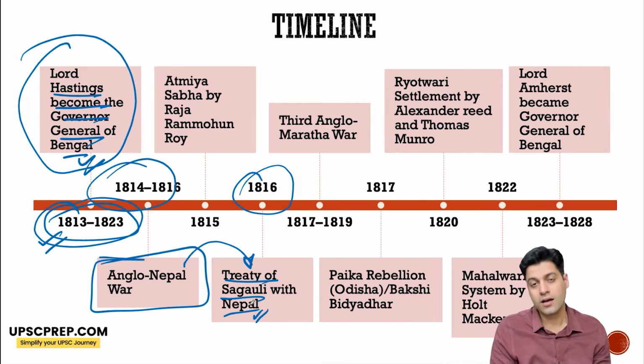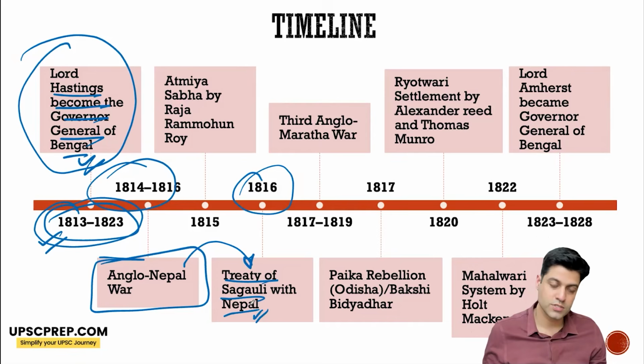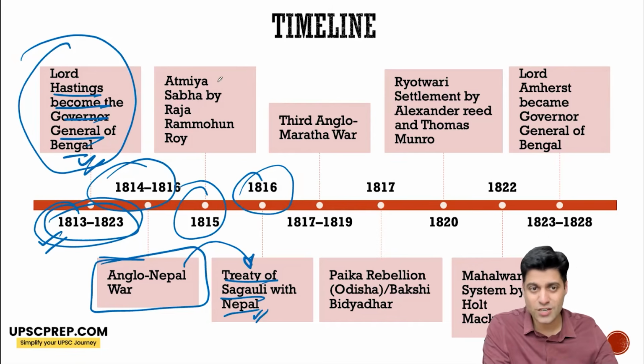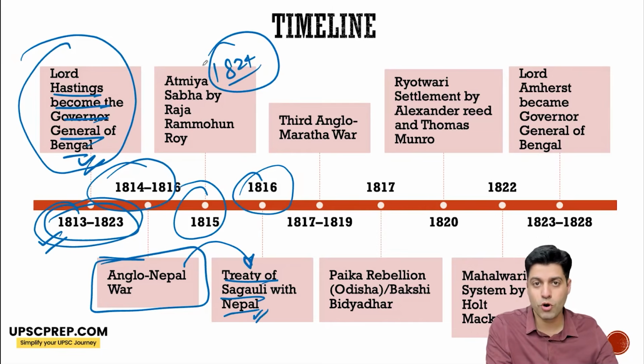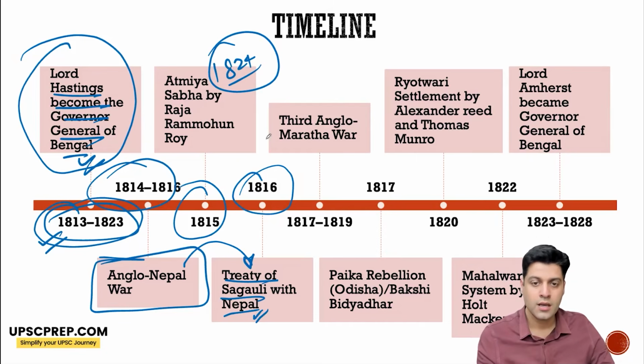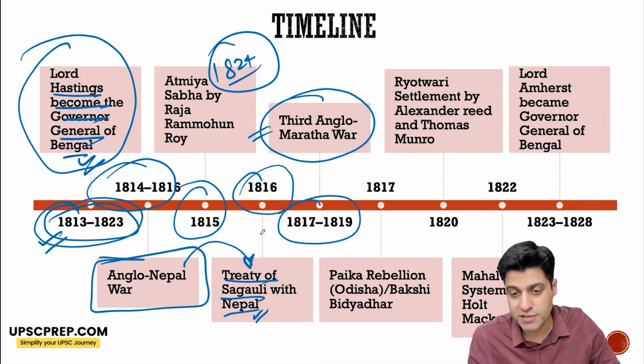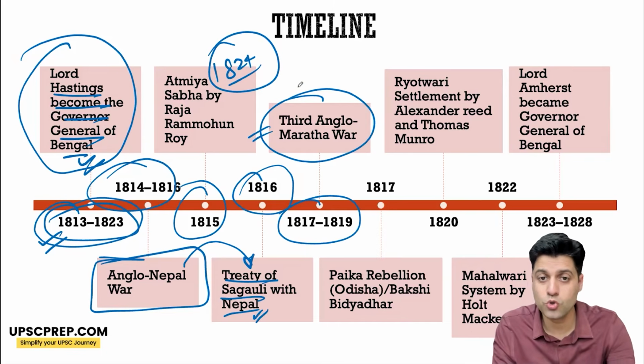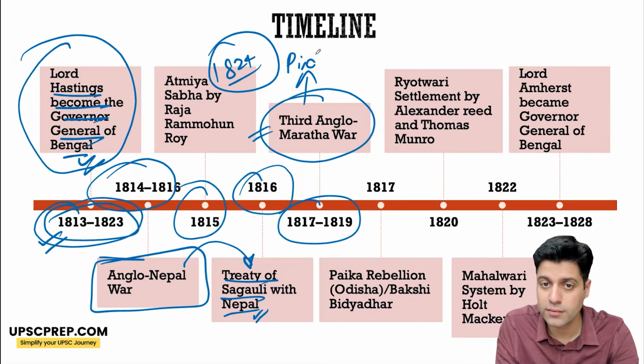Atmiya Sabha, a socio-religious reform organization, was established by Raja Ram Mohan Roy in 1815, which discontinued in 1824, but its new form came up in 1828. I'll talk about that, which was Brahmo Samaj. The Third Anglo-Maratha War happened in 1817 to 1819, which is also known as the Pindari War.